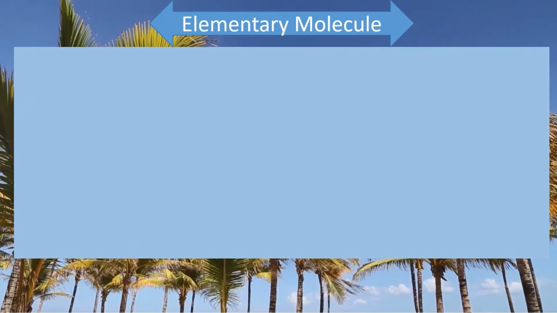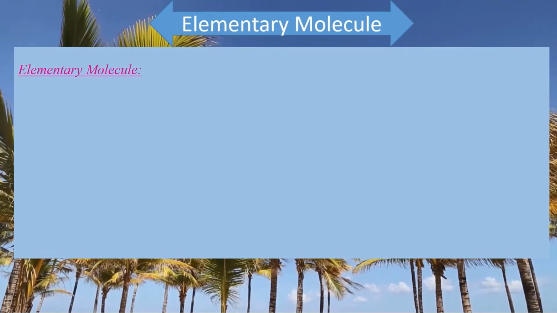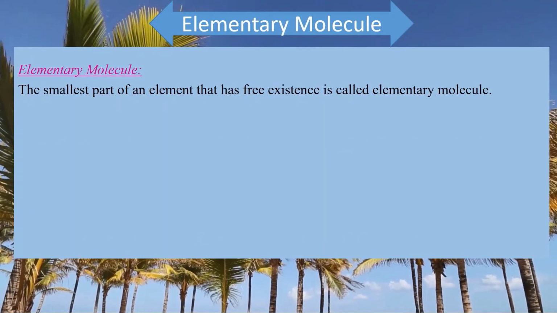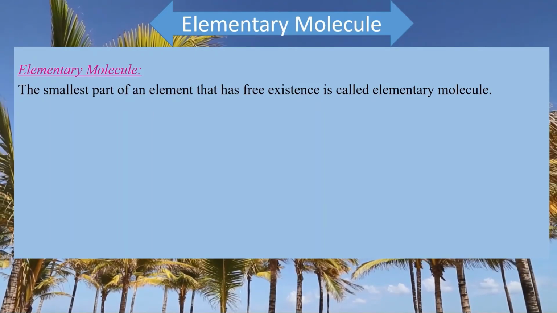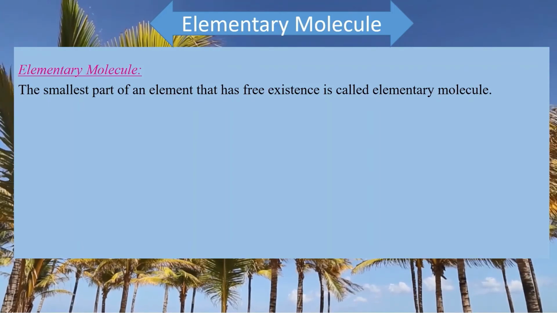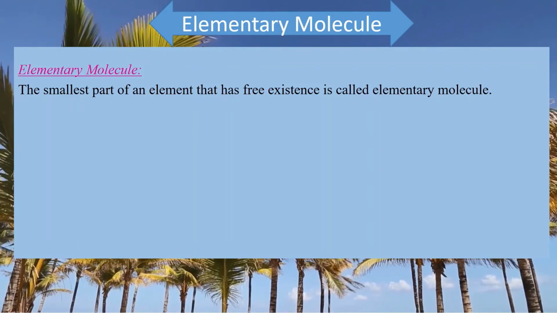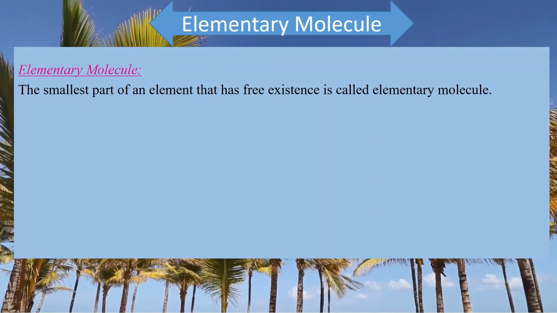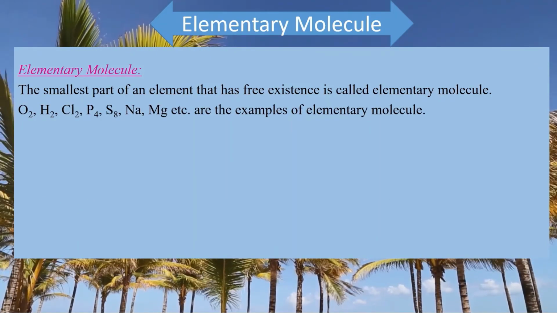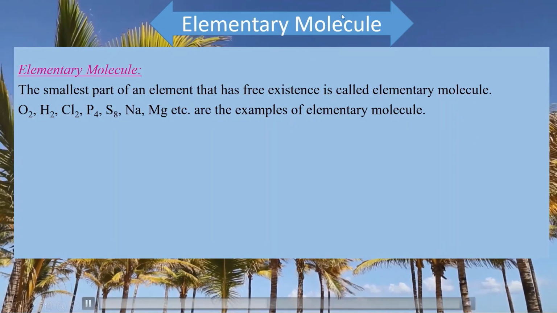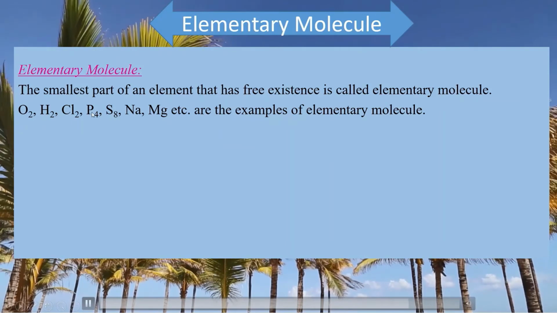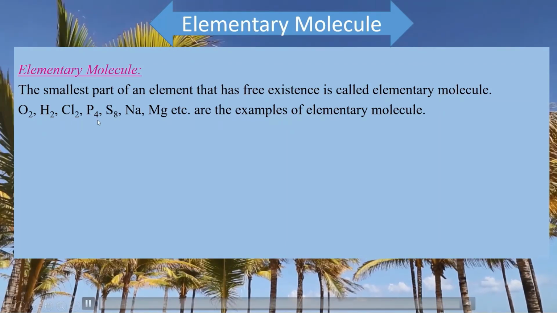Now, elementary molecule. What is elementary molecule? The smallest part of an element that has free existence is called elementary molecule. Smallest part of an element, and it should have free existence. Here oxygen, hydrogen, chlorine, phosphorus, P4, because in phosphorus molecule there are 4 atoms of phosphorus present.